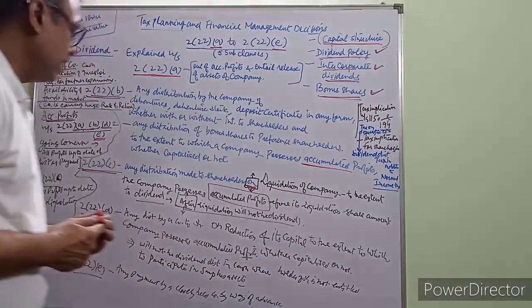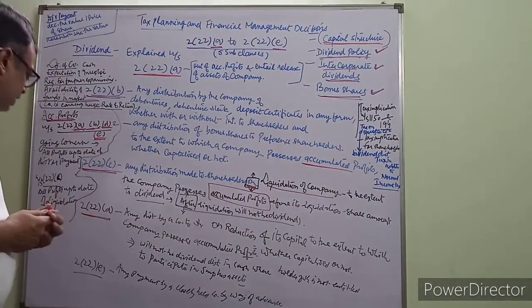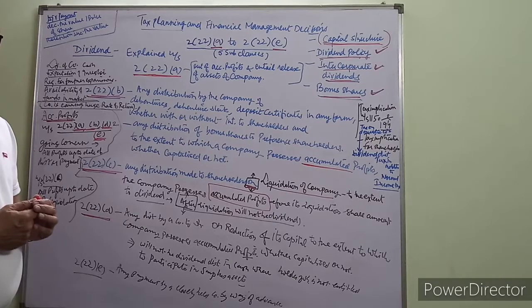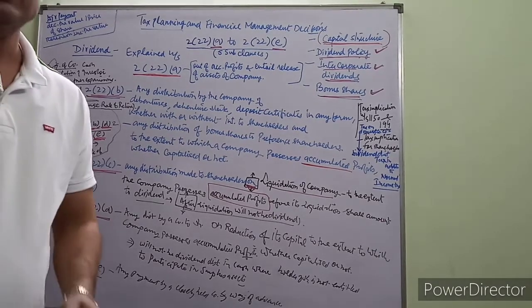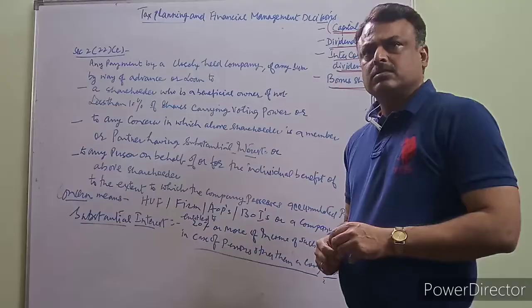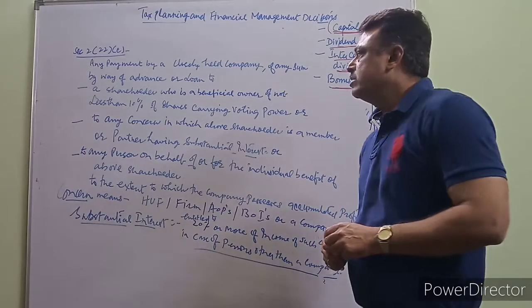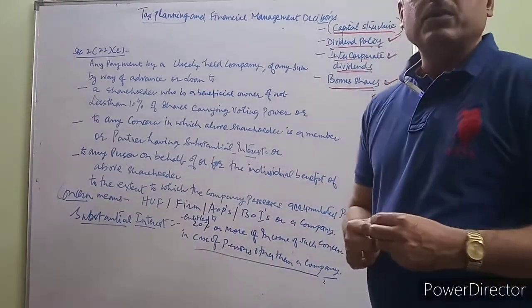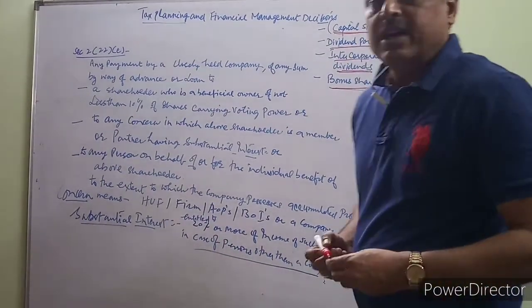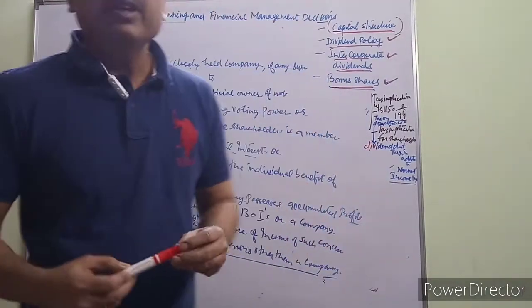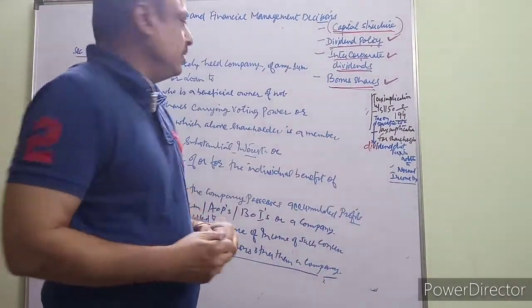Now I'll explain section 2, subsection 22, clause E. Any payment by way of a closely held company. What is a closely held company? A closely held company is a company in which the public is not substantially interested.